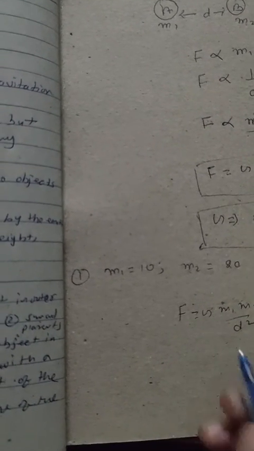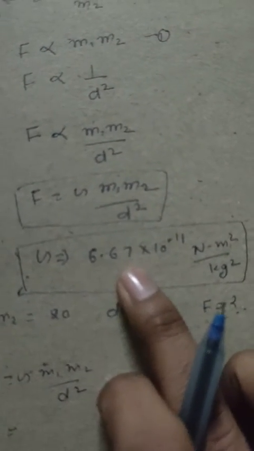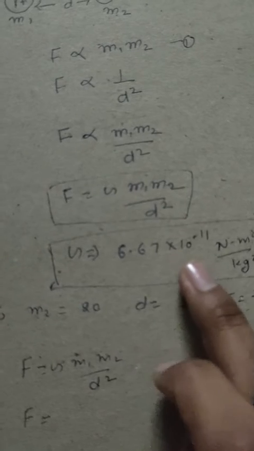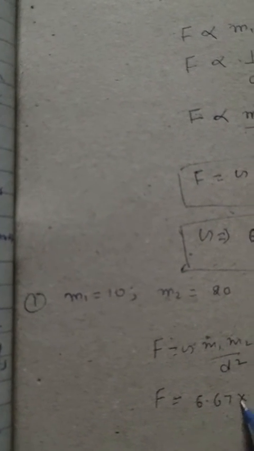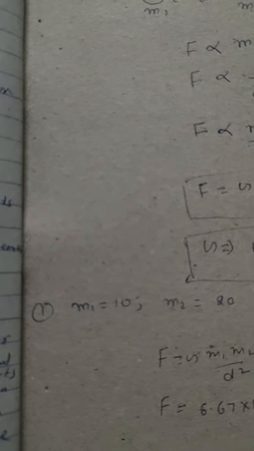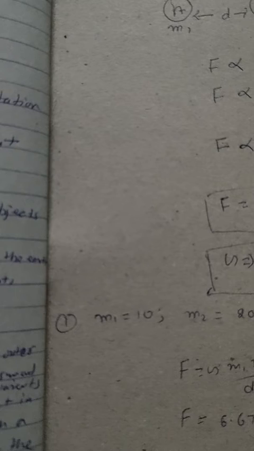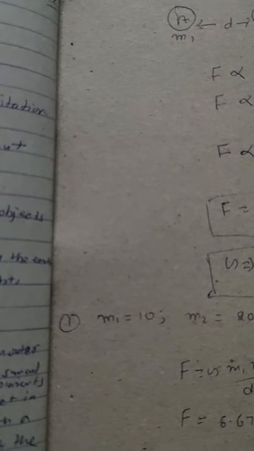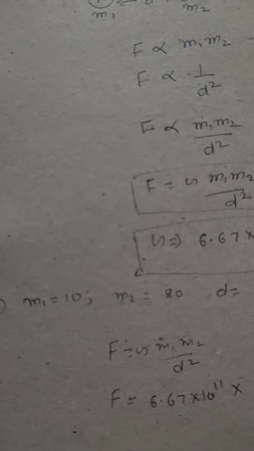Directly put the values in the formula. We know the value of G is 6.67 into 10 to the power minus 11, multiplied by m1 equals 10 by 20 upon d.